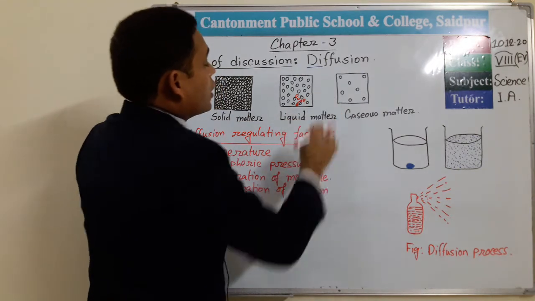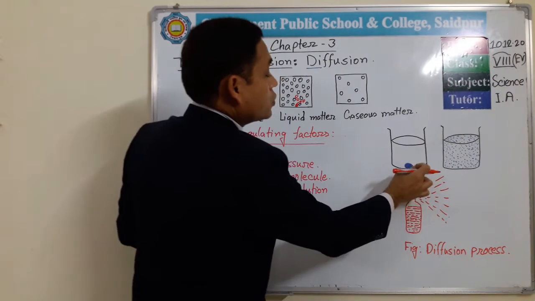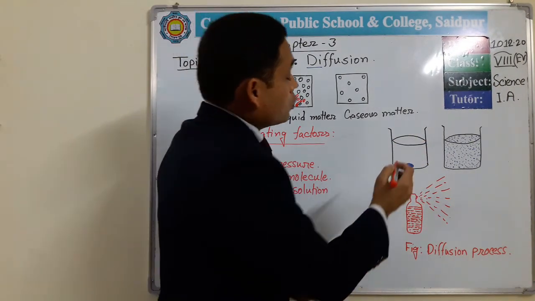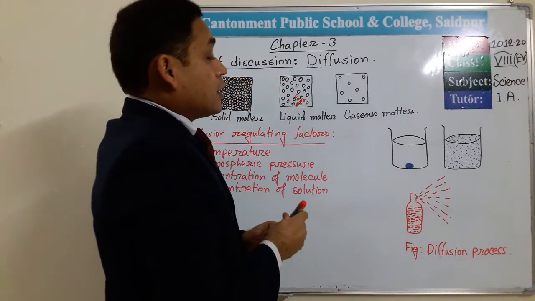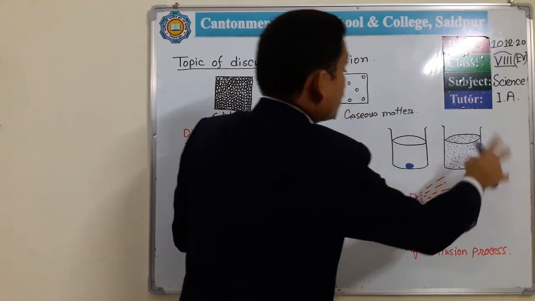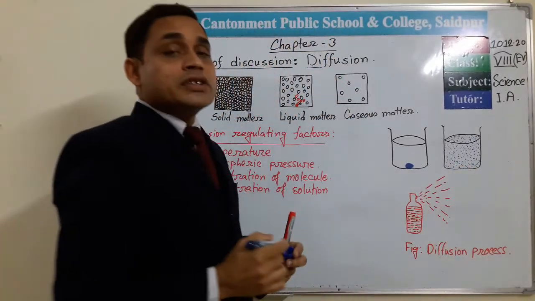To clarify this, here this is a beaker and I put a piece of blue vitriol here. After some time we can see this blue vitriol covers the whole water in a bluish color.